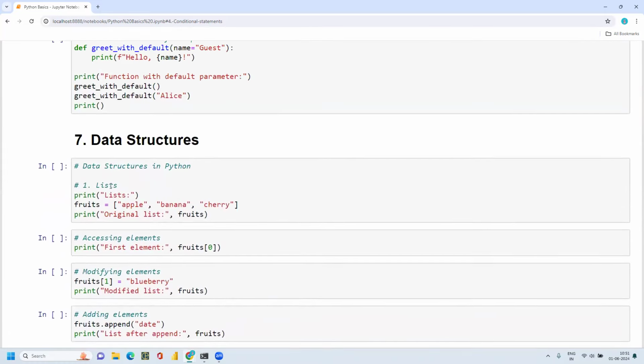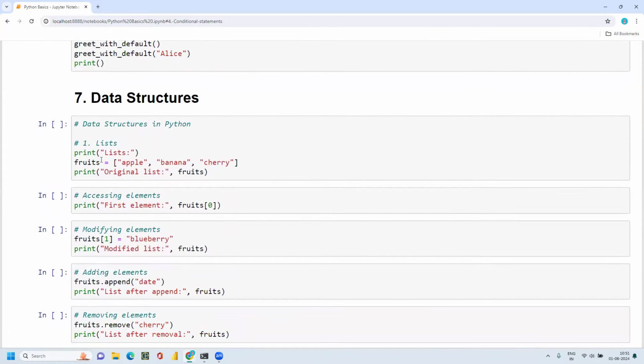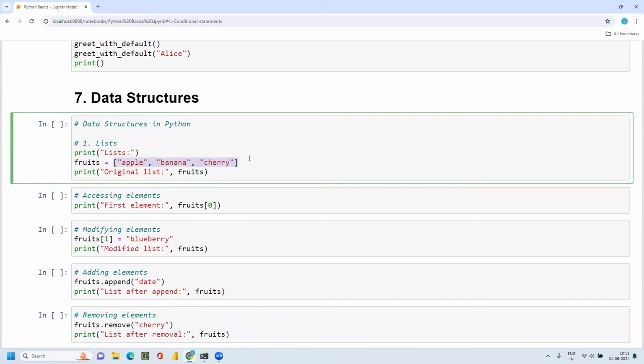These are also very important. For lists, I may have a list of strings, or a list of numbers, or a list of something. A list always starts with a square bracket, and here is a list of numbers, and I'm printing this list.